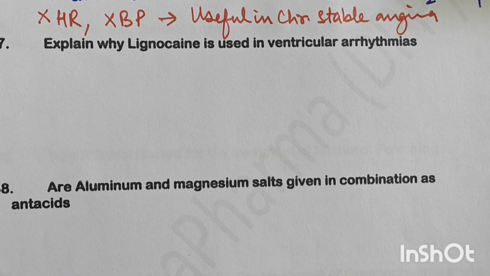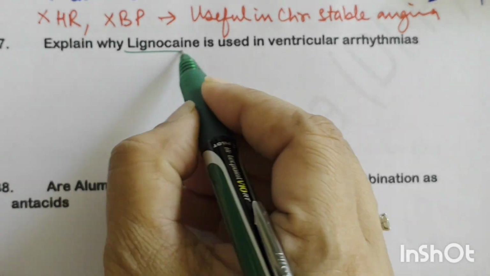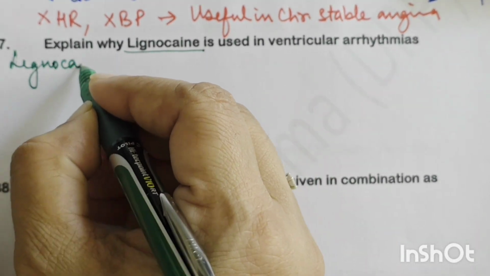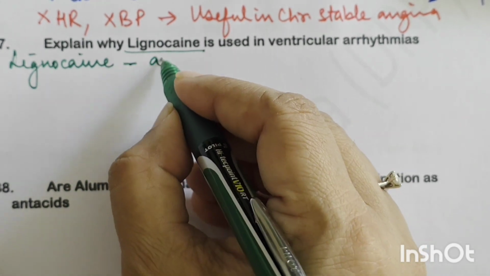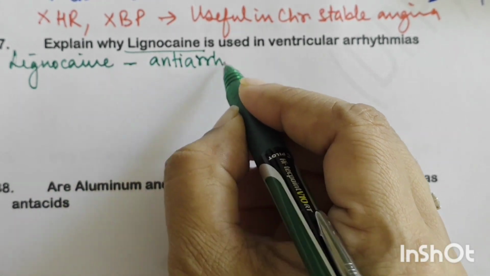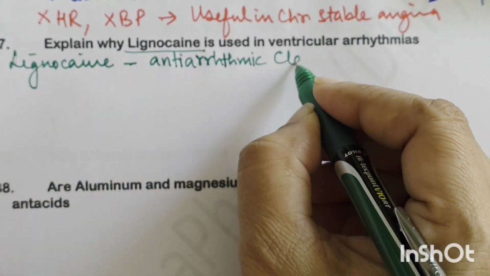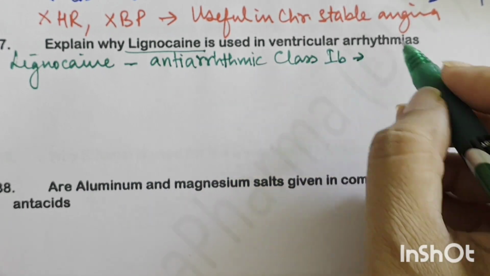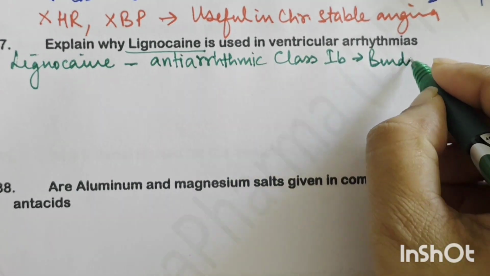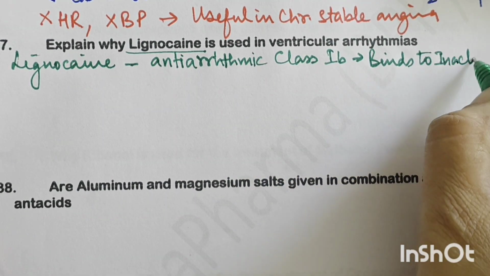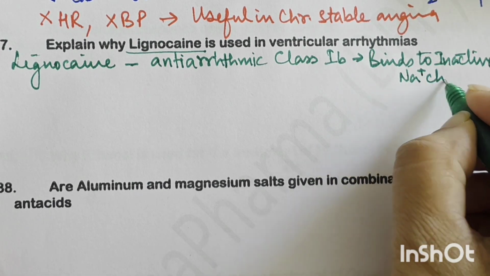The next question is, explain why lignocaine is used in ventricular arrhythmias. So we need to understand what is lignocaine. Now we all know that lignocaine is a local anesthetic. We have studied that. Apart from a local anesthetic, it is also an antiarrhythmic. The class of antiarrhythmic is 1B, where it preferentially binds to the inactivated sodium ion channels. So this is the mechanism.